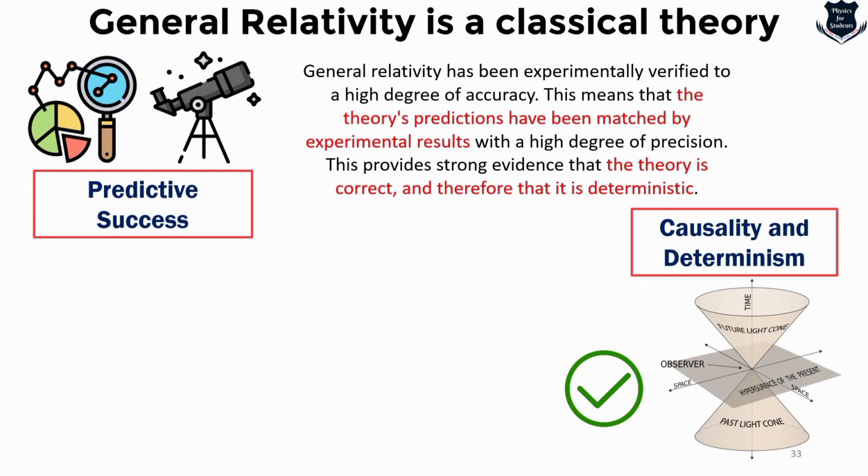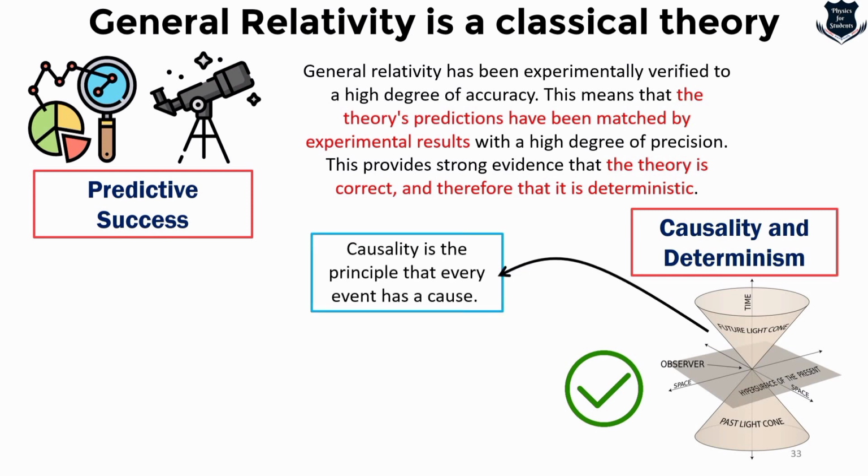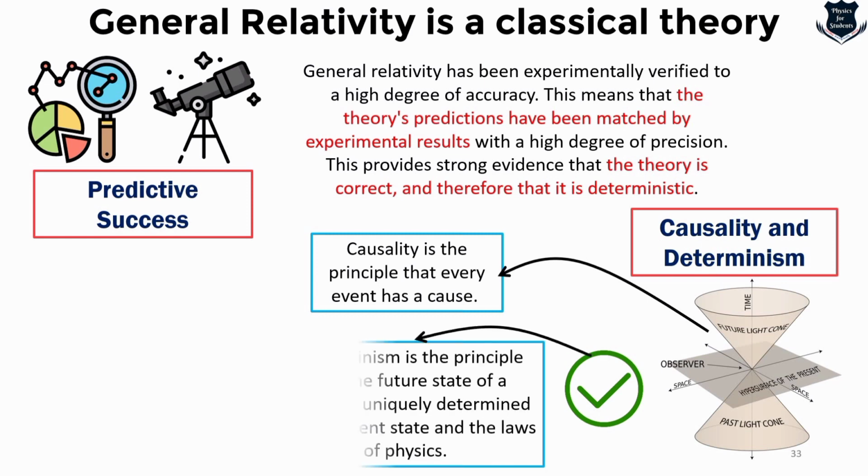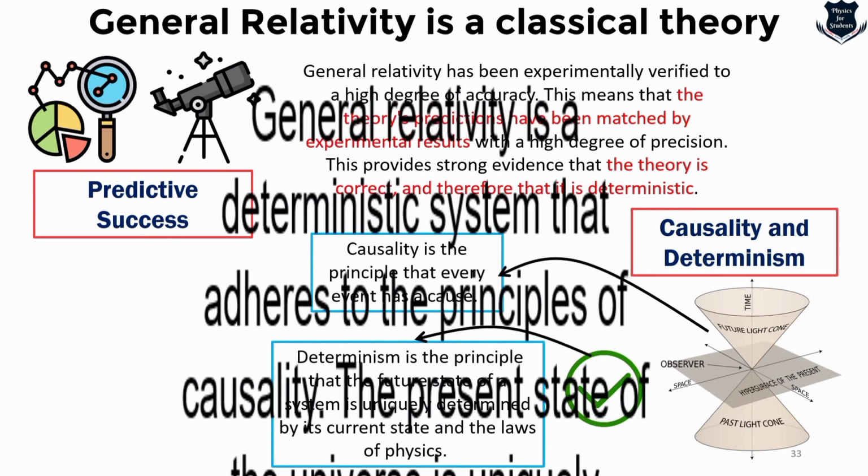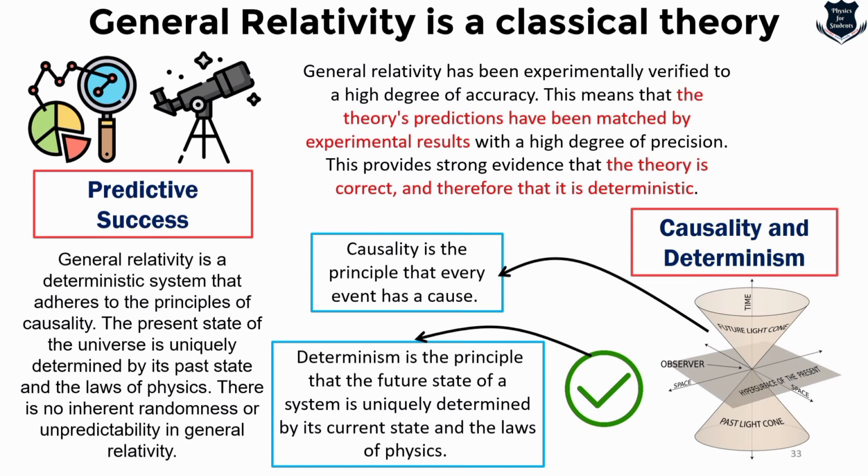Causality and determinism. Well, causality is the principle that every event has a cause. As you can see, this is a light cone. So causality is encoded in the light cone structure of space-time. The light cone of an event is a region of space-time that can be causally influenced by the event, or in other words, any event outside the light cone of an event cannot be caused by that event. Determinism is the principle that the future state of a system is uniquely determined by its current state and the laws of physics. So general relativity is deterministic because the evolution of space and time and the motions of objects are uniquely determined.